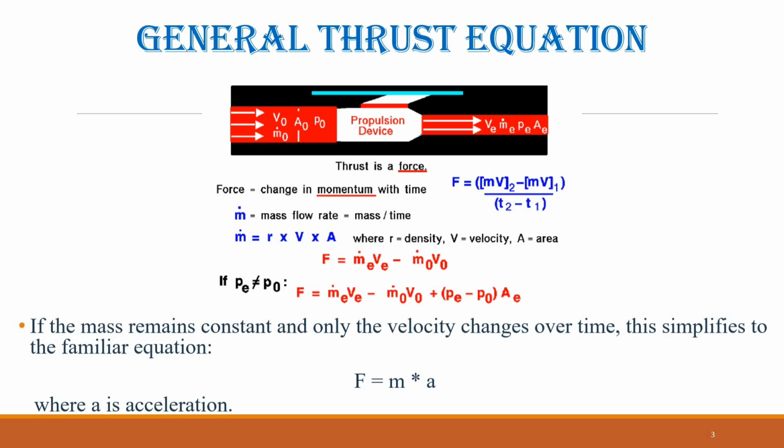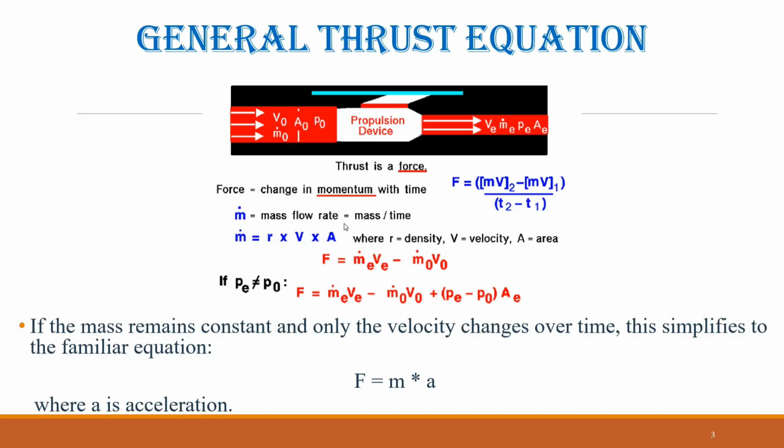In this context, the key parameter is the mass flow rate, which measures how much mass passes through a given area over a period of time. The mass flow rate has dimensions of mass per unit time, such as kilograms per second, and is calculated as the product of the fluid's density ρ, velocity v, and the cross-sectional area A, through which it flows. This parameter is often represented as m dot in aerodynamics. Importantly, m dot refers to the mass flow rate, not the total mass of the fluid. Mass flow rate equals fluid density times fluid velocity times flow area.